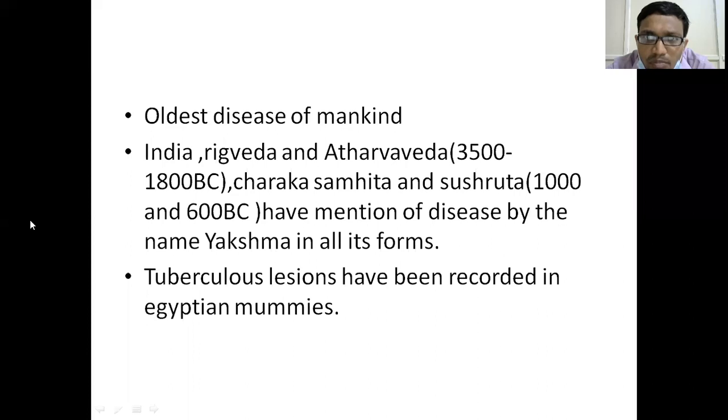Even in Egyptian mummies, tubercular lesions have been recorded. This disease is present from the olden days, but it is still continuing. We are not able to stop the disease progression. It requires a multidisciplinary team and plan to control, eradicate, or eliminate this disease. So we have to know about the disease entity.